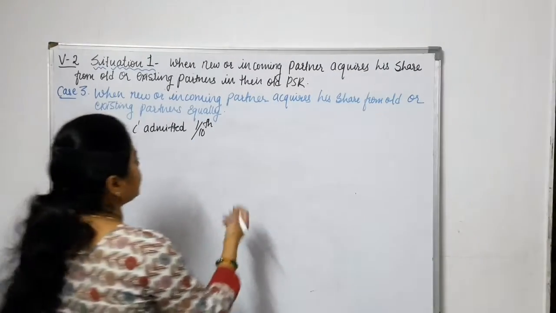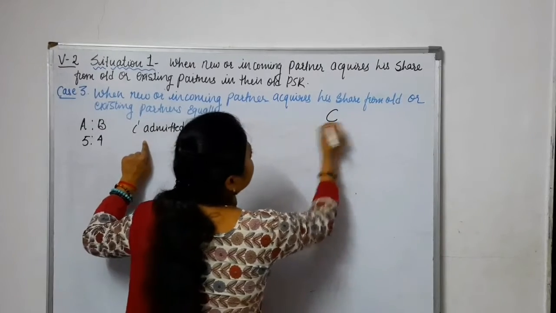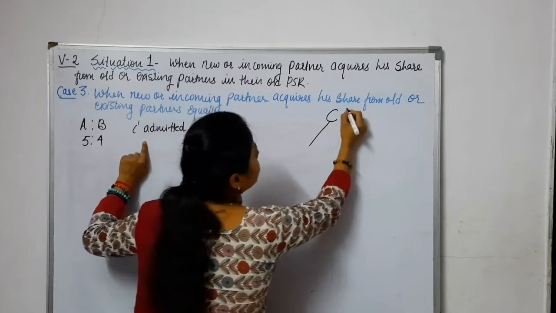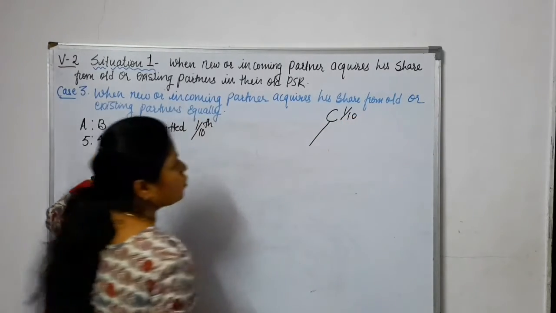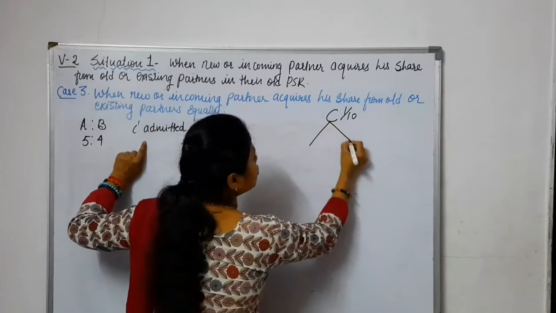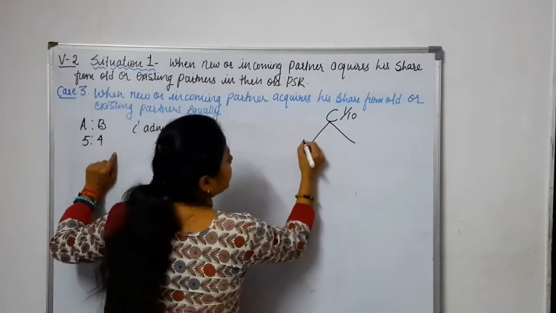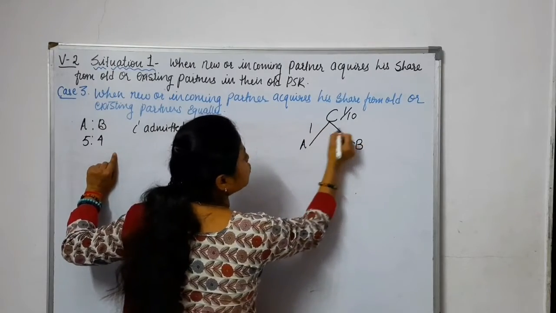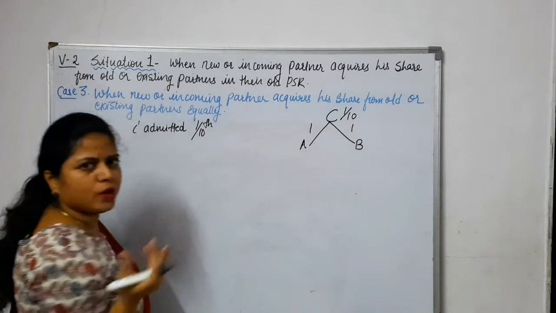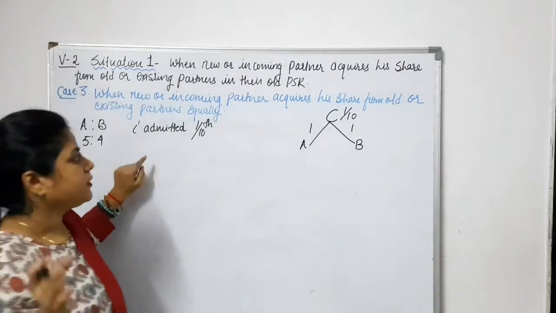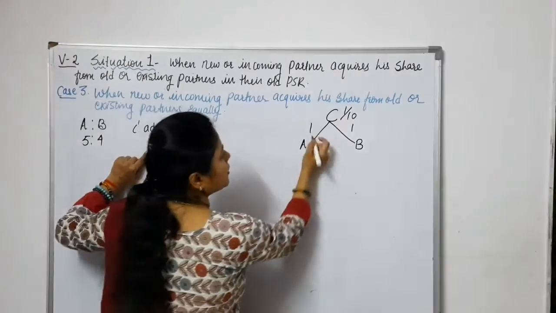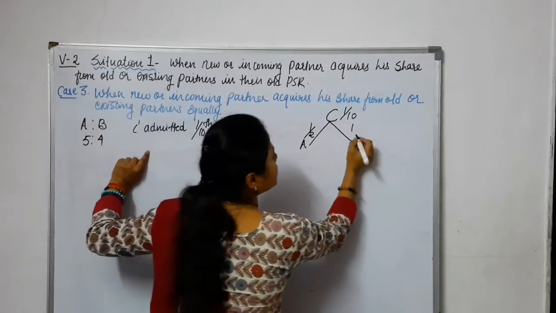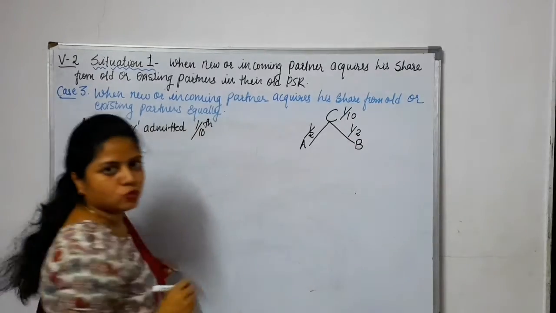See, first of all we will understand this. C is a new partner. His share is how much? 1/10. Okay. So he is going to acquire from A and B equally. Equally means what? 1:1, right? Now that means A's share is how much? 1/2 and B's share is how much? 1/2.